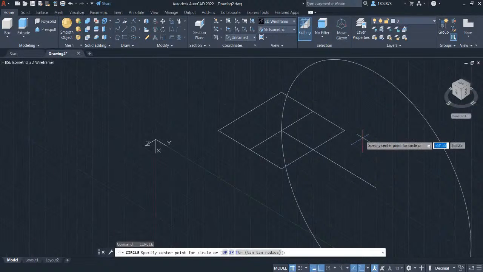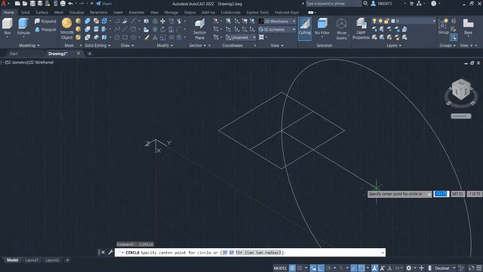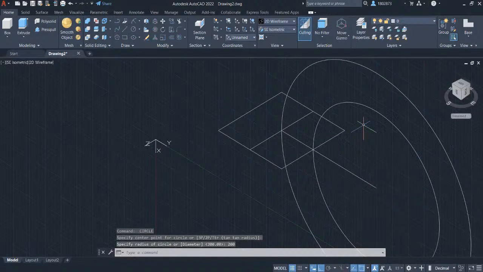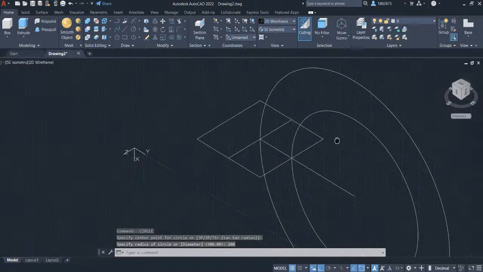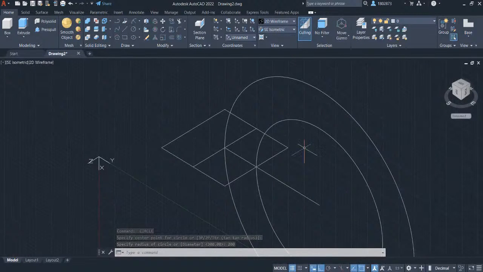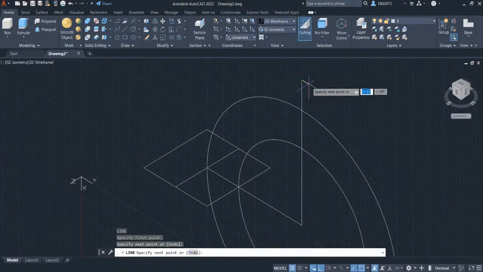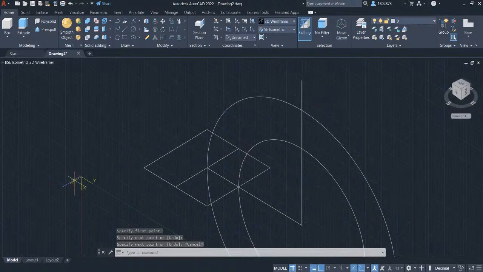Press spacebar to repeat circle. Left click here and key in 200. Press Enter. These circles will be a guideline so we can create a sketch for our lofted feature. Press L for line. Left click here and hover your crosshair here and left click. Press Escape. We will now rotate our UCS icon.